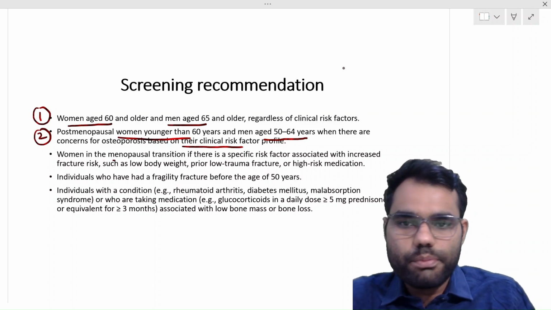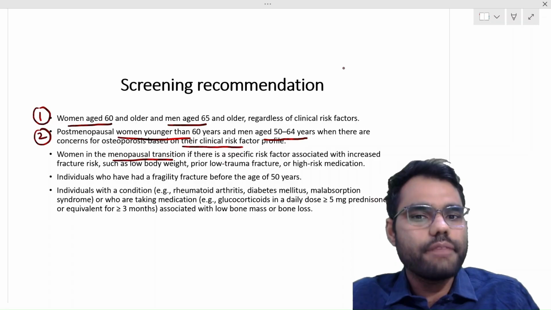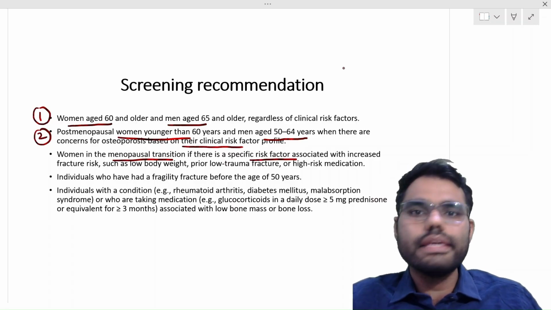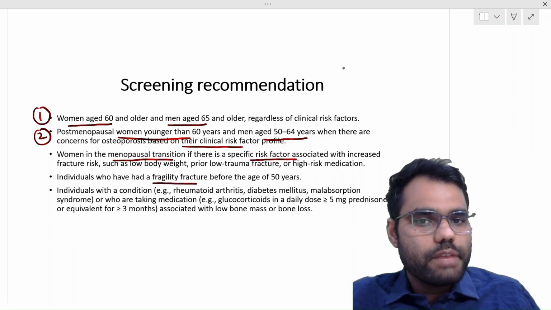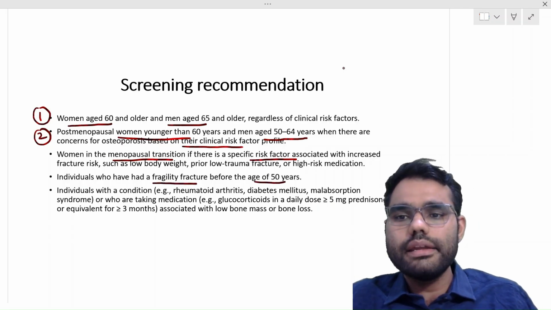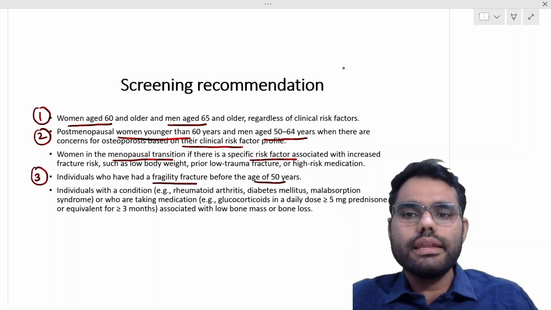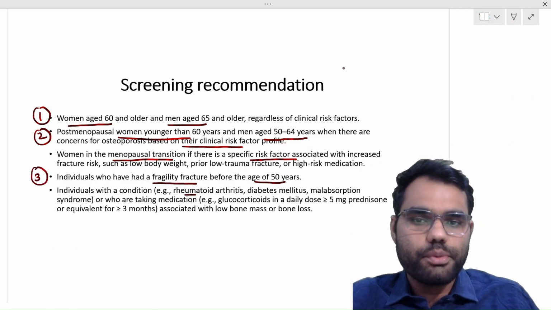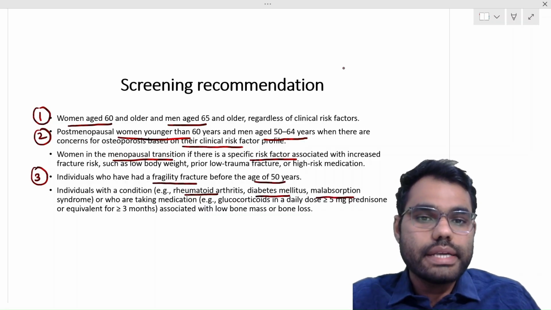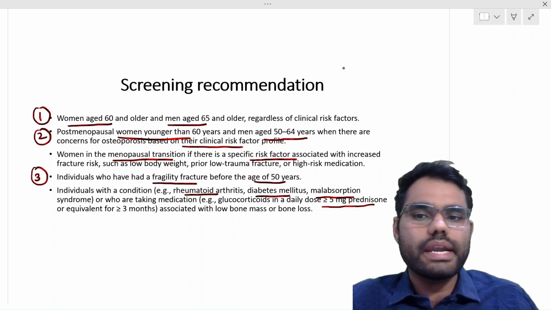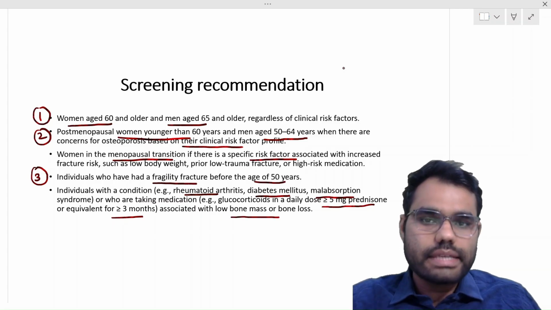Similarly, women in the menopause transition age group, if they have any other risk factor for osteoporosis, then they should be screened, right? Then any individual who sustains a fragility fracture even before age 50 years should also be screened for osteoporosis. And then individuals with a condition, for example, rheumatoid arthritis, diabetes, malabsorption syndrome, all of them increase the bone turnover. Also, individuals who are on medications, for example, steroids in a daily dose of more than 5 mg prednisolone or equivalent for more than 3 months, are associated with low bone mass and should also be screened for osteoporosis.